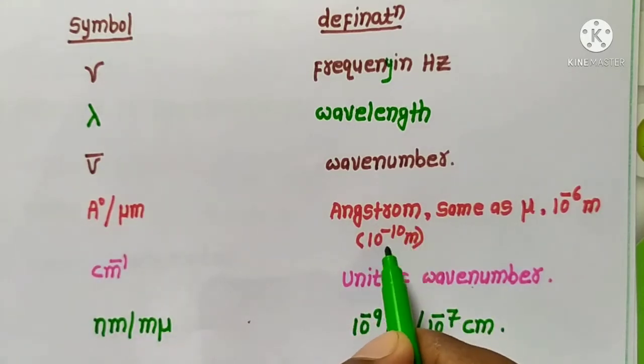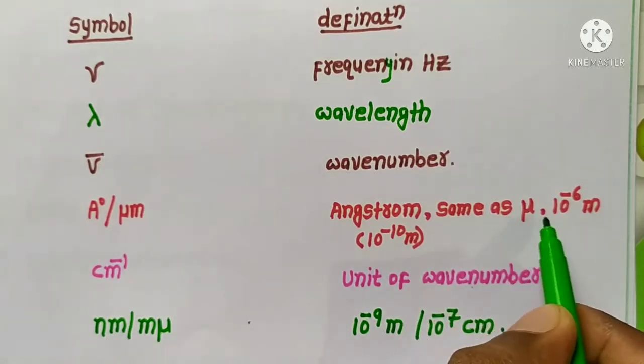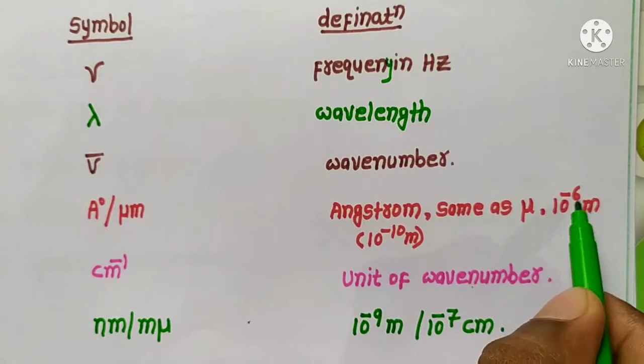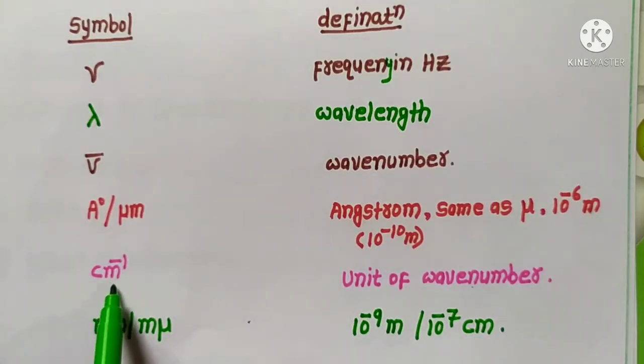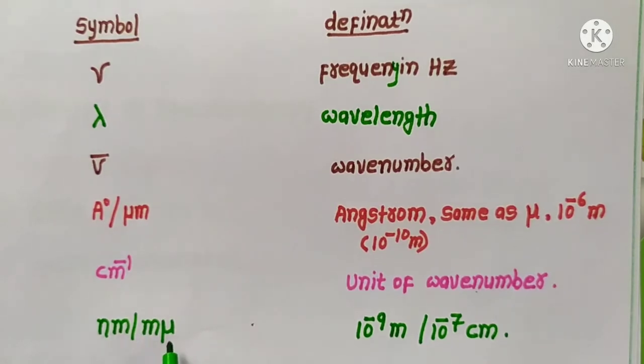Angstrom means 10 to the power of minus 10 meter, and micrometer, which is the same as micron, is 10 to the power of minus 6 meter or 10 to the power of minus 4 centimeter. This symbol is per centimeter, which is the unit of wave number. Nanometer and millimicron are both the same, representing 10 to the power of minus 9 meter or 10 to the power of minus 7 centimeter.